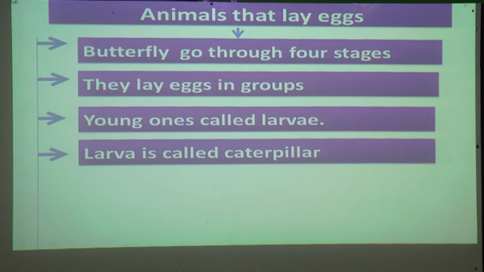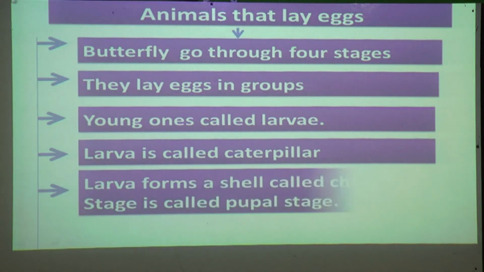Larva is also called caterpillar. Larva forms a shell called chrysalis. When the caterpillar hatches out, it eats many leaves, and after that it undergoes the pupal stage.